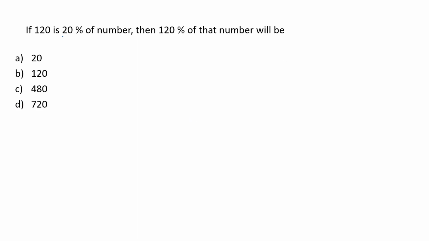And next one, if 120 is 20% of a number, then 120% of that number will be? The 20% of the number is going to be 120, and we need to find the 120% of that number. When 20% is 120, 120% would be 6 times of the 20%.